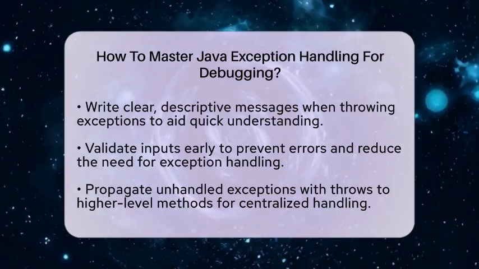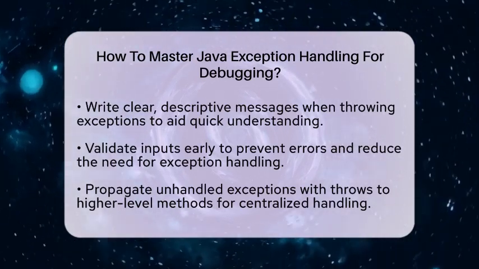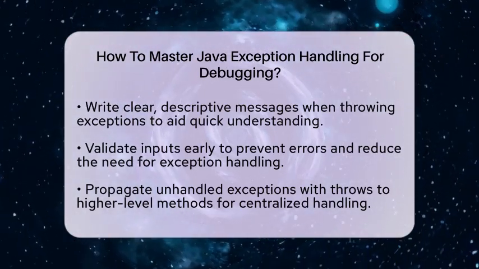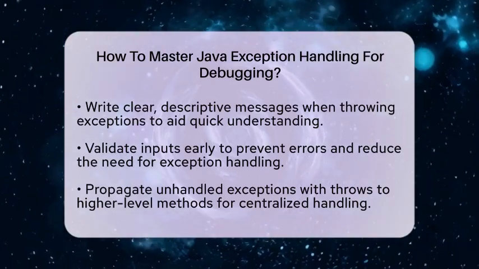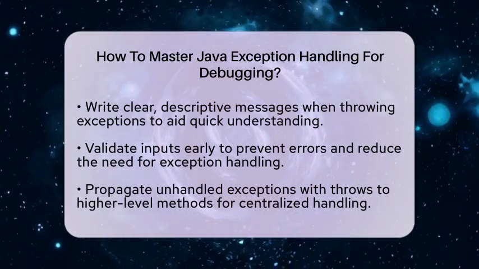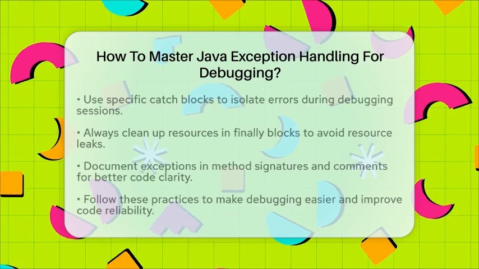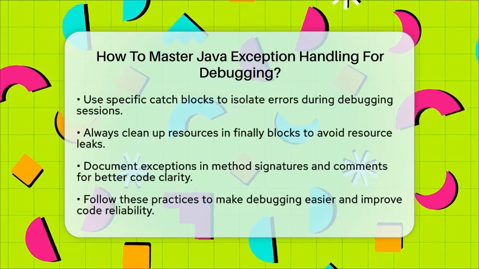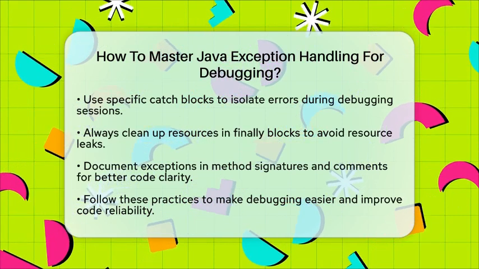Practice defensive programming by validating inputs early. If you anticipate possible errors, you can prevent them from happening in the first place. This approach makes bugs easier to catch and fix. If you cannot handle an exception locally, declare it with throws and let it propagate. This way, higher-level methods can decide how to handle the error, keeping your code organized.